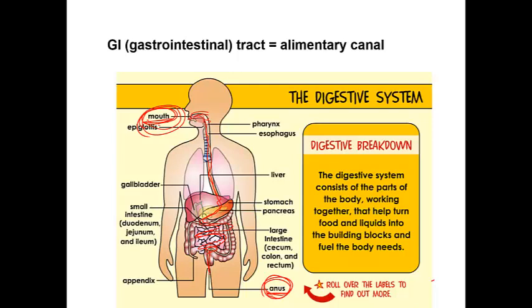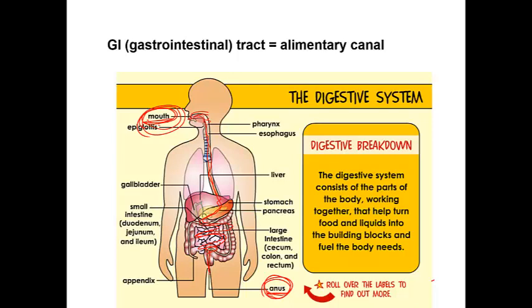Okay, so the system that digests the food, prepares the food to be absorbed and distributed to all of the body to get the energy from this food, is the digestive system. What are the parts of this digestive system?